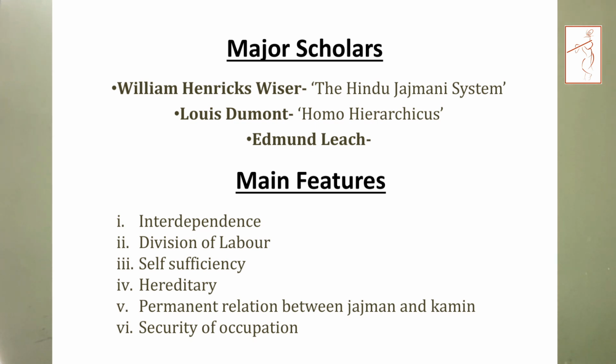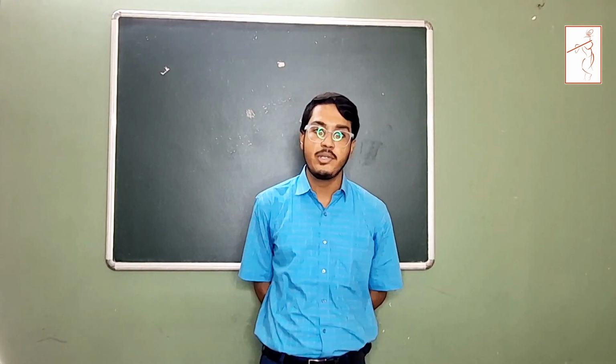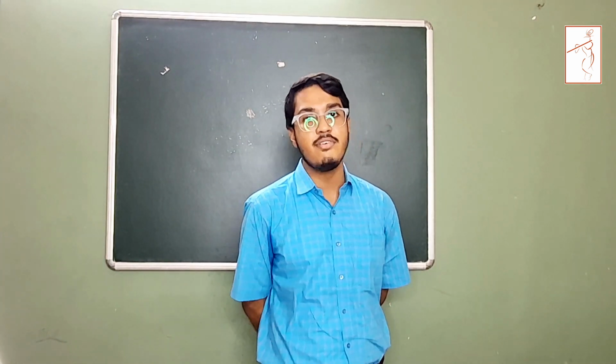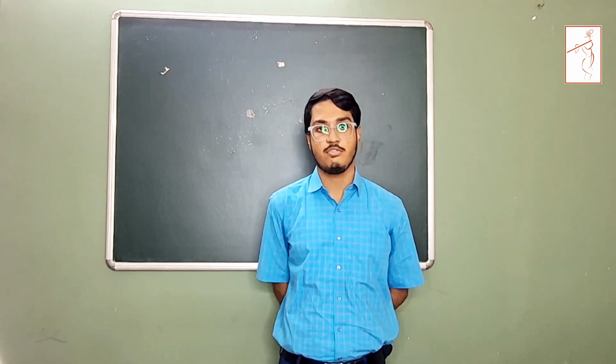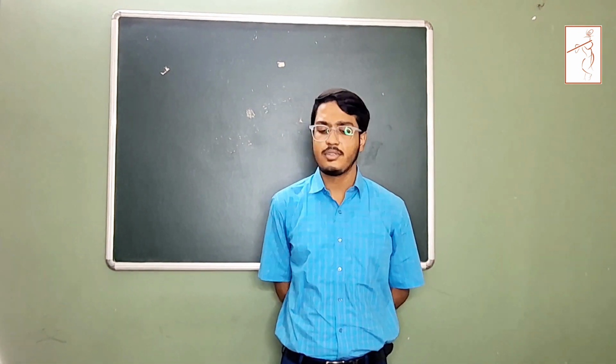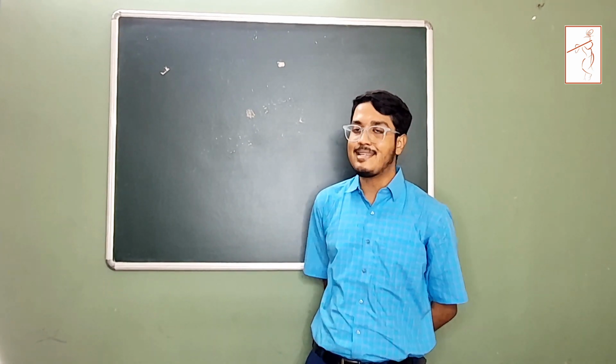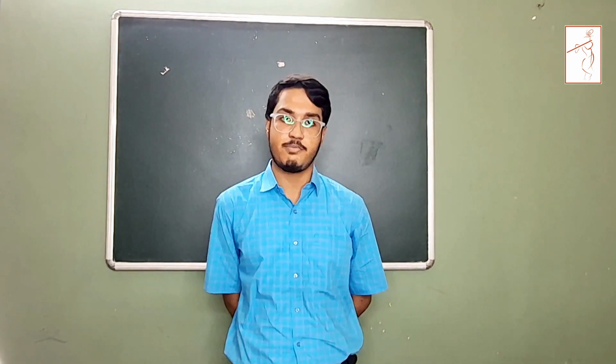So these important social scholars have studied extensively and gave the theory of the Jajmani system, which was predominantly present in the medieval and pre-British society. Clear? Now, we have to understand the major features of the Jajmani system.